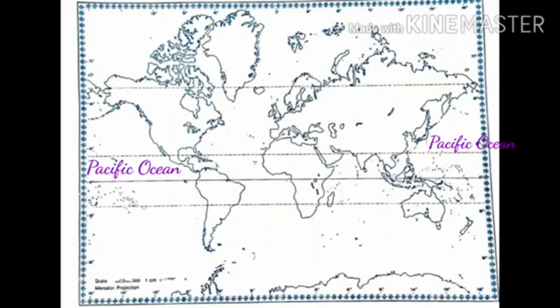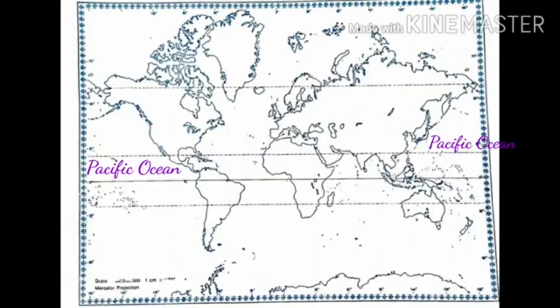The Pacific Ocean separates the Americas from Asia and Australia. The world's deepest trench, the Mariana Trench, lies in it.